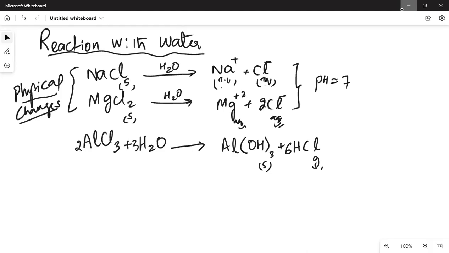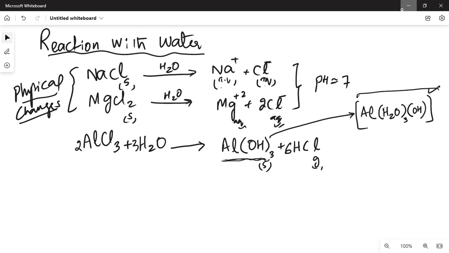इसमें sometimes this aluminum hydroxide is switched with another compound here, that is AlH2O whole 3 or OH. So even if this is given in the question answer or mark scheme or book, we are okay with it. लेकिन initially this AlOH whole thrice is formed. तो आप ये याद कर लें, बस यही लिख दें. But if examiner gives you this in the answer, just remember that this compound is not stable. It turns into this product finally.